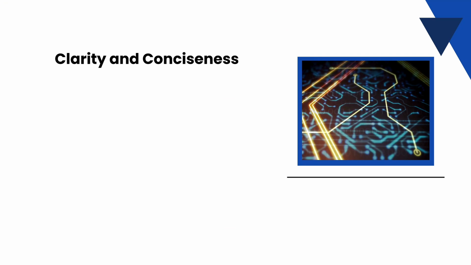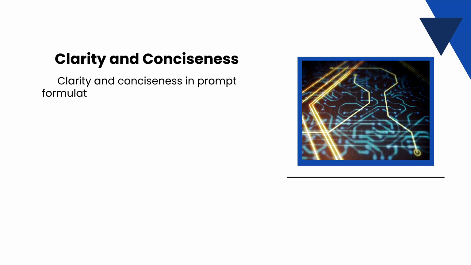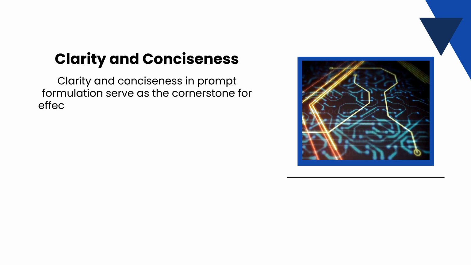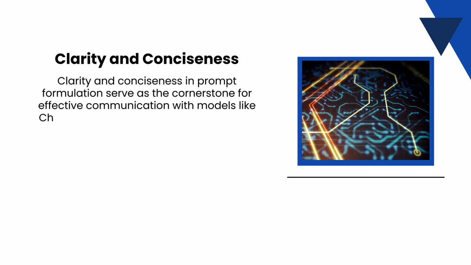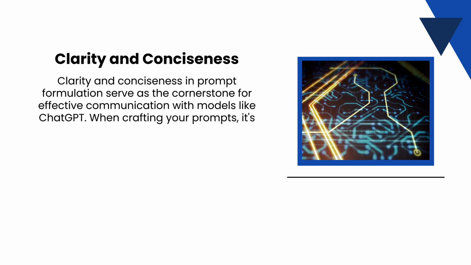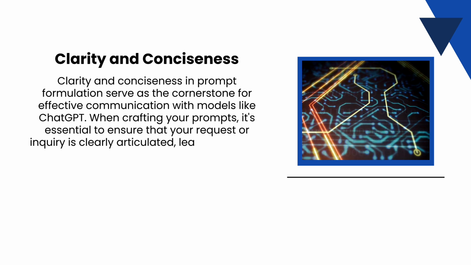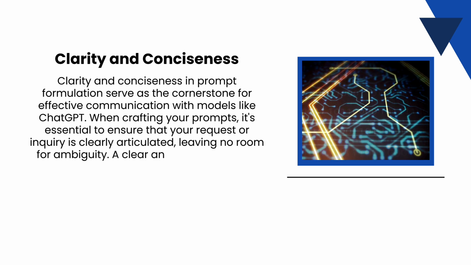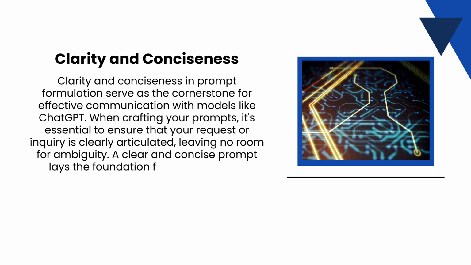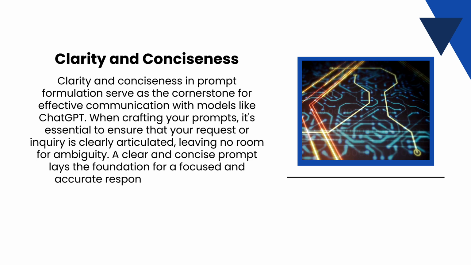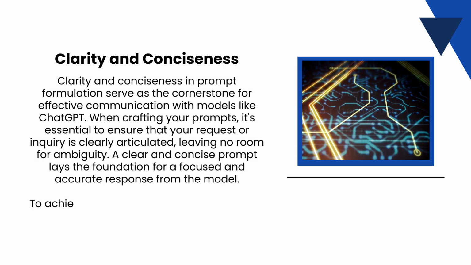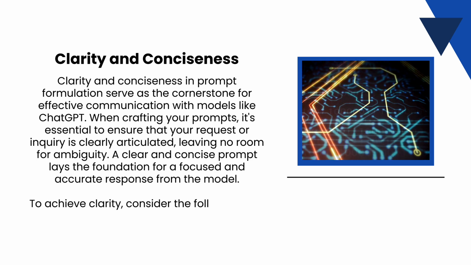First, clarity and conciseness. Clarity and conciseness in prompt formulation serve as the cornerstone for effective communication with models like ChatGPT. When crafting your prompts, it is essential to ensure that your request or inquiry is clearly articulated, leaving no room for ambiguity. A clear and concise prompt lays the foundation for a focused and accurate response from the model. To achieve clarity, consider the following tips.